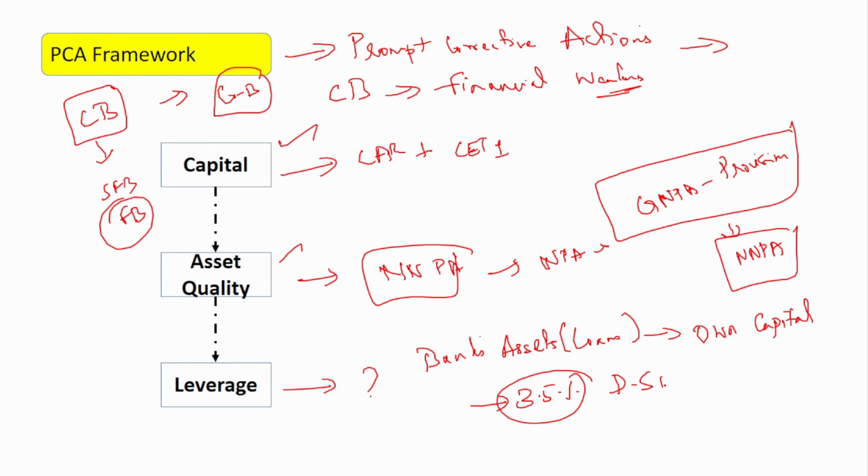and domestic systemically important banks. Domestic systemically important banks, if you see, there are currently 3 banks in India: SBI, HDFC and ICICI. So these banks have to maintain a leverage ratio of 4%. Okay. So this is the ratio that they have to maintain. That is 3.5% for the other banks, and DSIB banks have to maintain 4%.